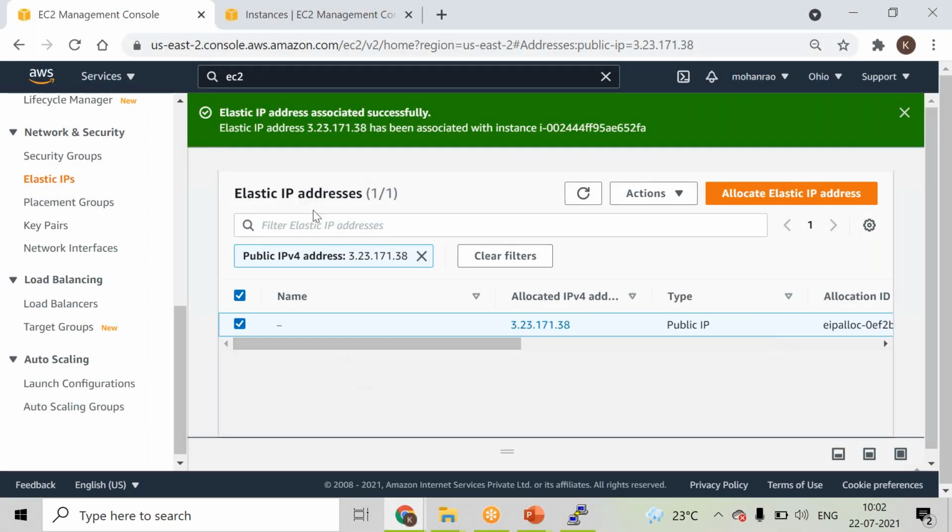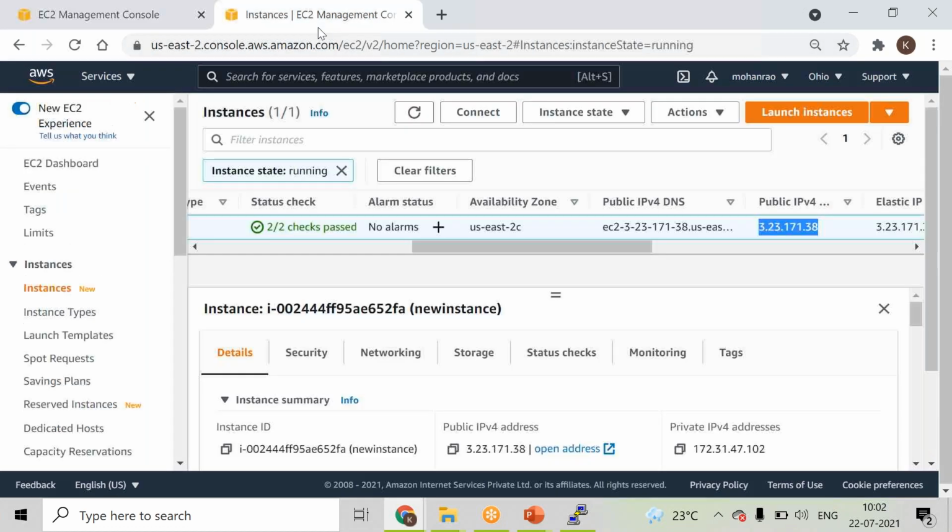Why are we going with this associated IP address? Because we already have this private IP as a permanent IP, which is static forever. Is it a public IP address, like if I want to connect to the internet? You are having a private IP address, so if I have a requirement to connect to this particular IP address through the internet, can I connect with the help of a private IP?